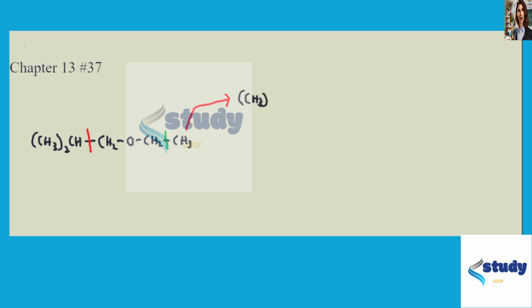So we would get this piece, and this piece is going to be our radical piece. So there's a radical there on that carbon. And then our other piece is going to be the carbocation piece. So CH2, O, CH2, CH3. Okay, and there's a carbocation here.